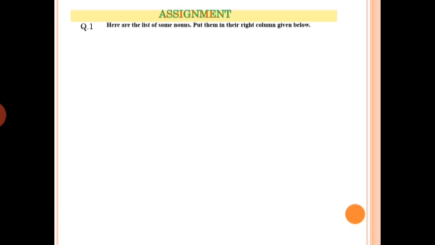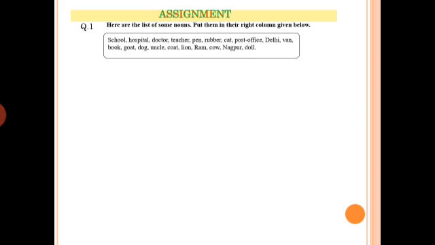Now this is your assignment time. On the basis of this topic, you have to solve this assignment, and you will write all of it in your notebook. Question number 1: here is a list of some nouns. Put them in their right column given below.